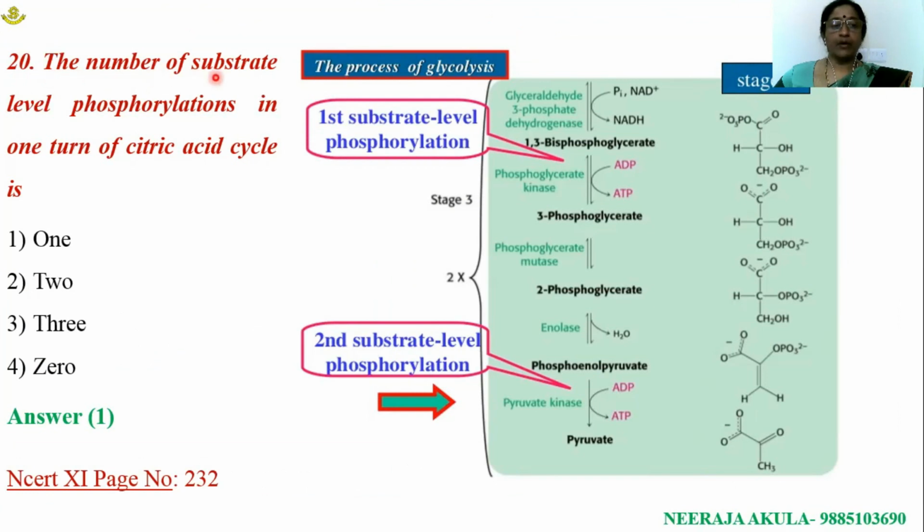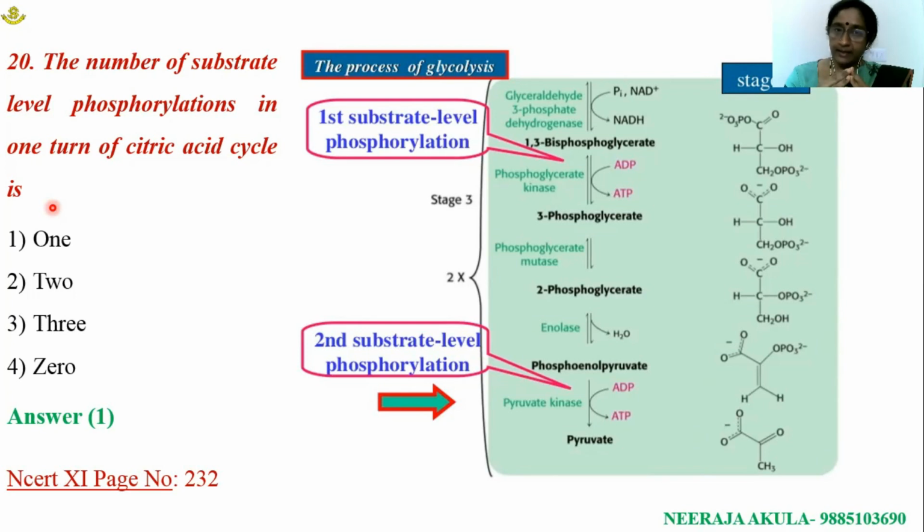Question number 20. The number of substrate level phosphorylations in one turn of the citric acid cycle is? Phosphorylation is an enzyme catalyzed biochemical reaction involved in the addition of a phosphate group to an organic molecule. Kinases are the enzymes responsible for phosphorylation. Different types of phosphorylations are present.